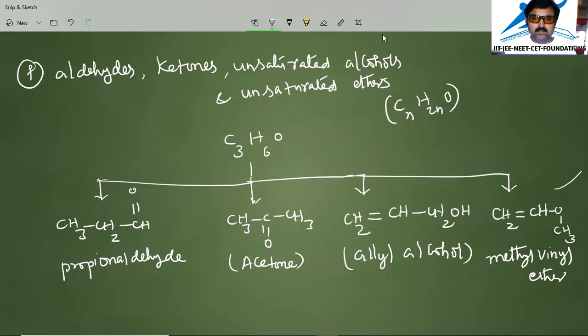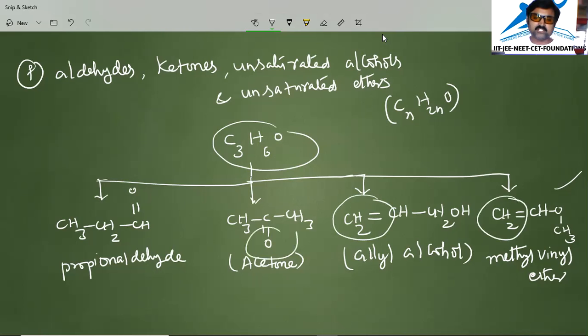If you observe, these all have the same formula, that is C3H6O. Here 3 carbons, 6 hydrogens, 1 oxygen. Double bond is there, that's why unsaturated. In this one, double bond is there, unsaturated. This is a ketone. The second one is a ketone. The first one is aldehyde.